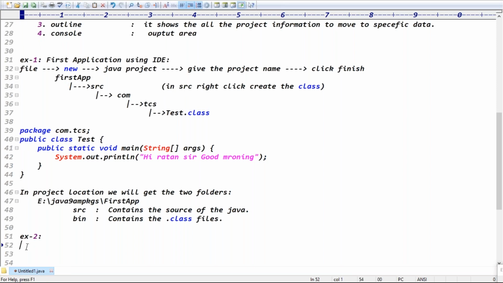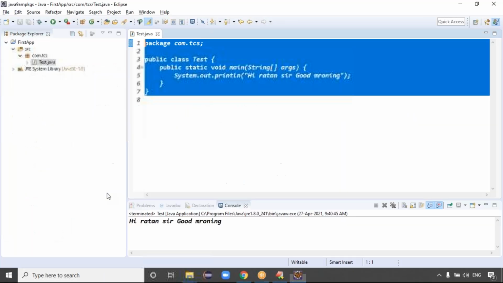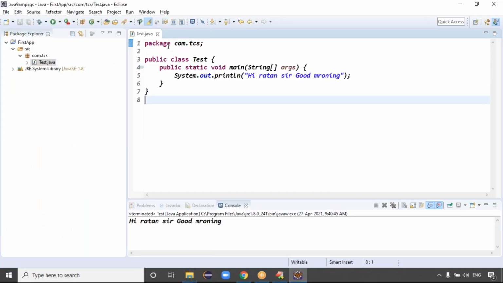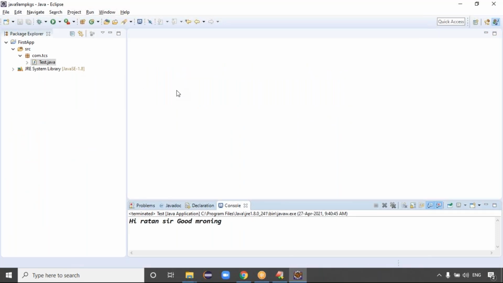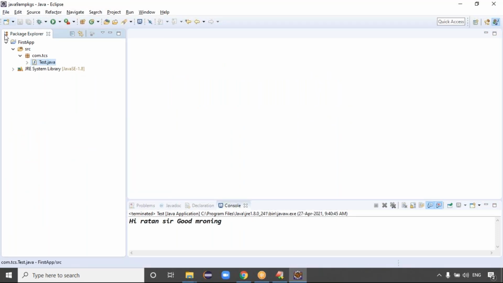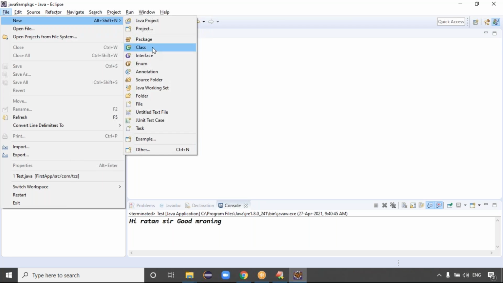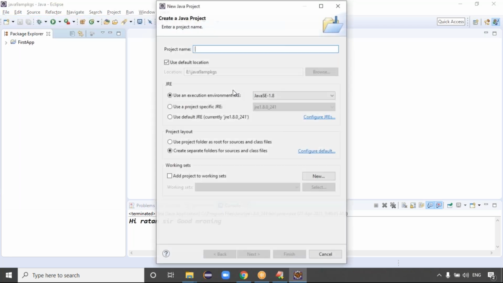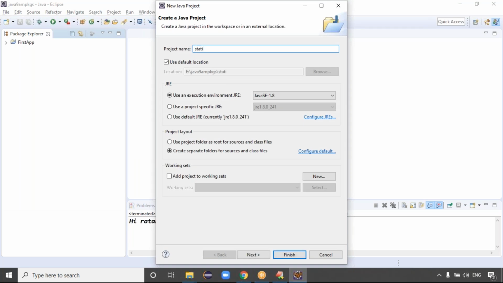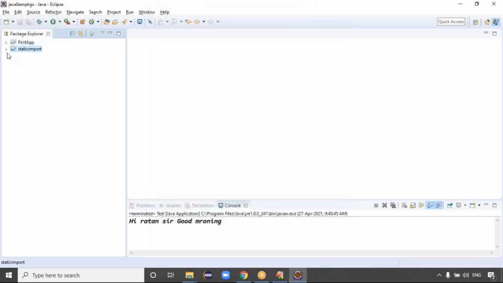Example two. I want to create a new project. Tell me the process: how to create the new project? Click on the File menu, click on New, and choose the Java project. For the project name, this is the example where I'm going to discuss the static import concept. Click on Finish. That's it, the project is ready.